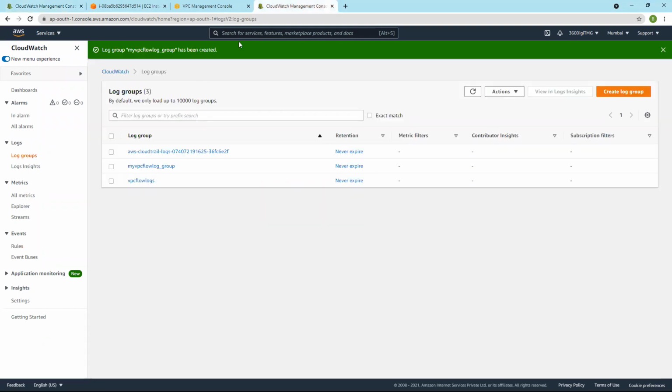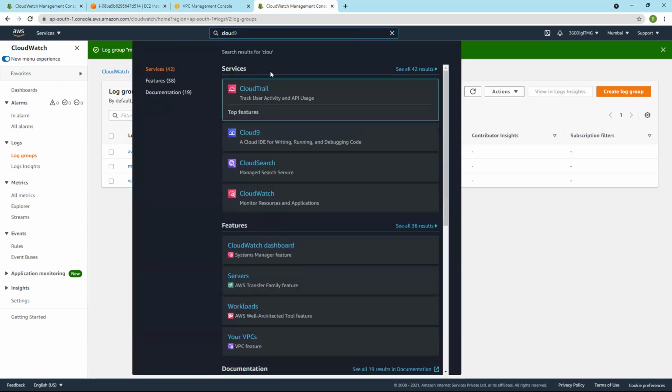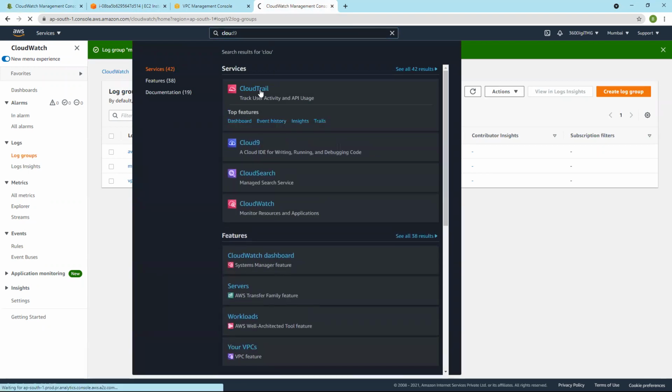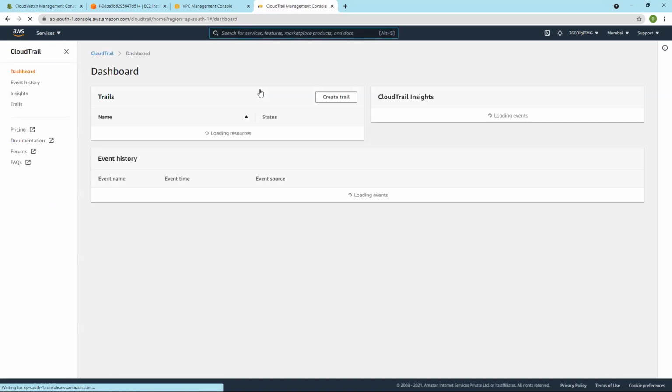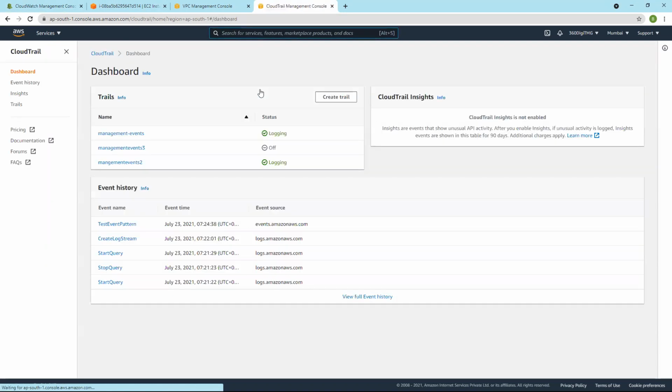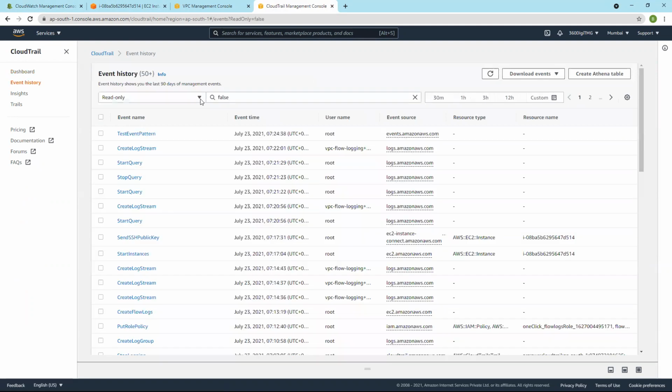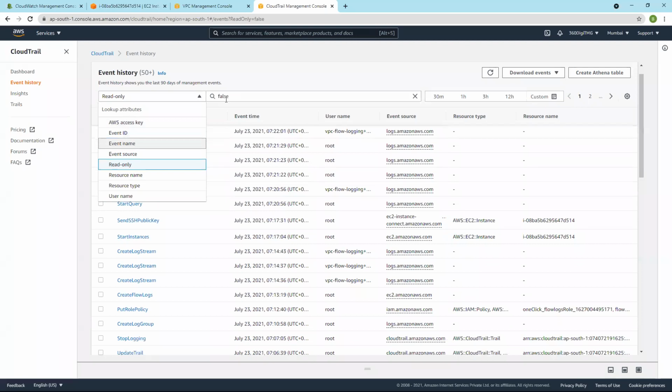Since we are using API calls via CloudTrail, the event name should match with the name used by CloudTrail. If you see event history, say stop.